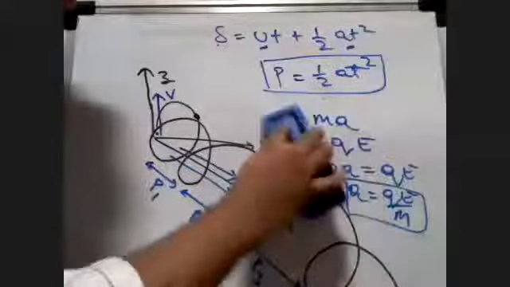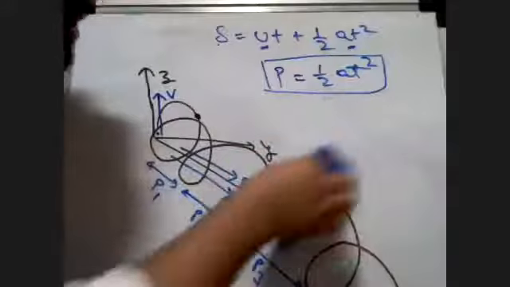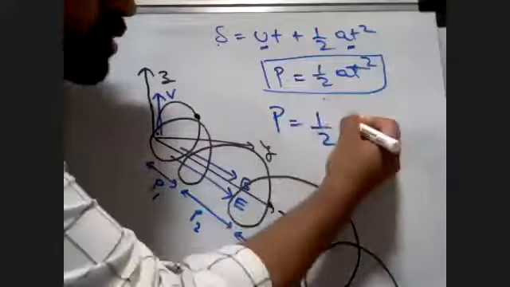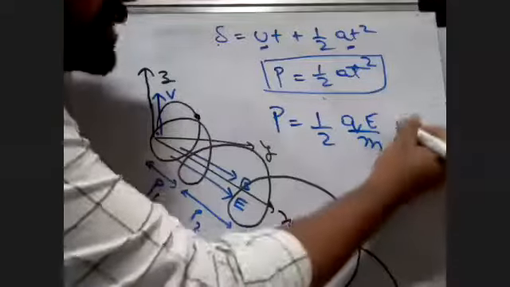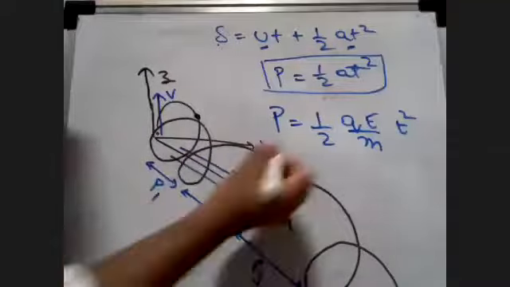So we know that acceleration is equal to QE upon m, students. Substitute that. What will we get? Half QE upon m into t square. But this is what? This is pitch number 1.